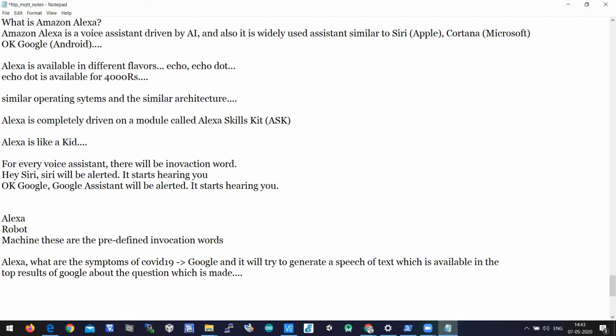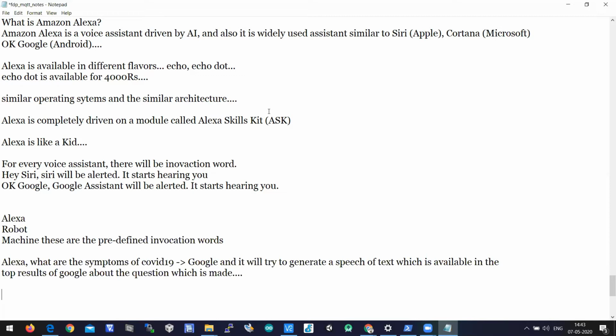Which is nothing but, when you ask anything to Alexa, it will simply search in Google and generate speech from the top results. Which means your Alexa can search anything in Google.